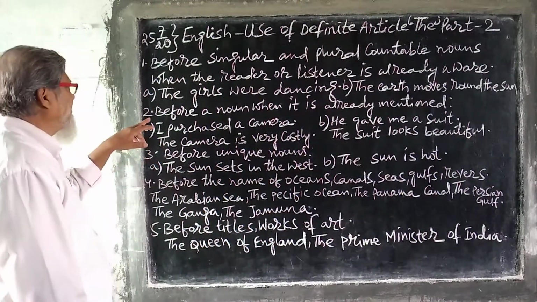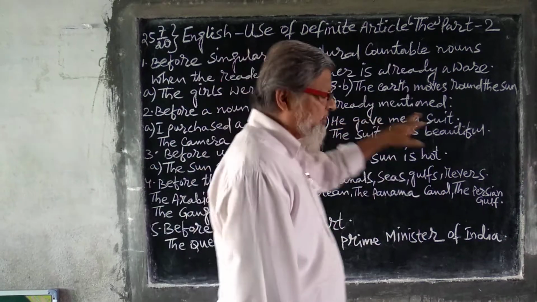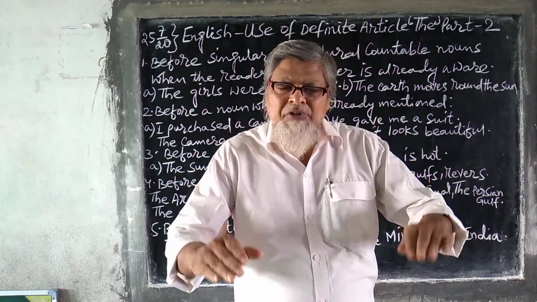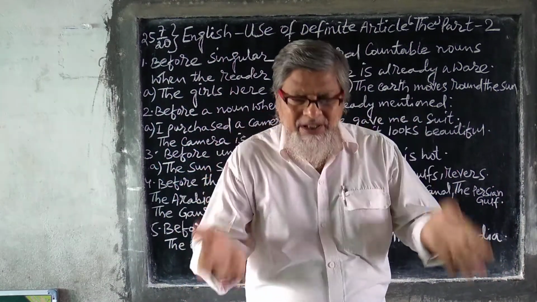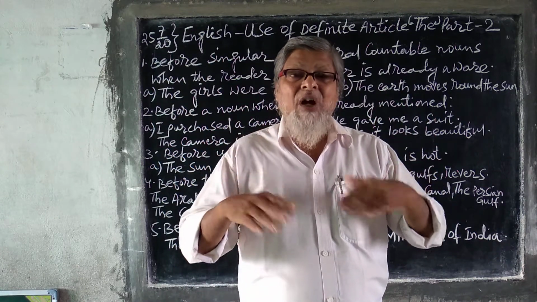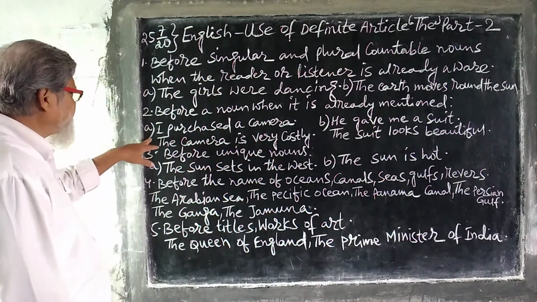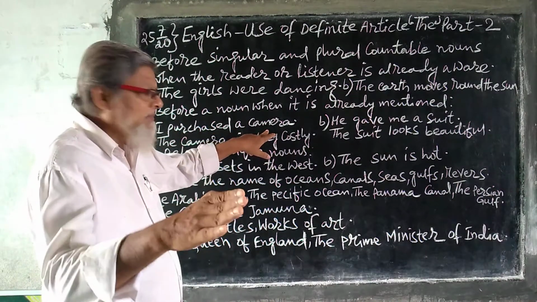Second, you have to keep in your mind, before a noun which is already mentioned, you have told about that thing, you have discussed that thing. See the sentence: I purchased a camera.